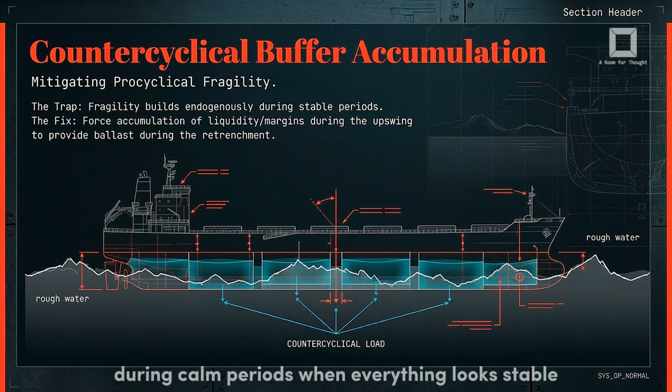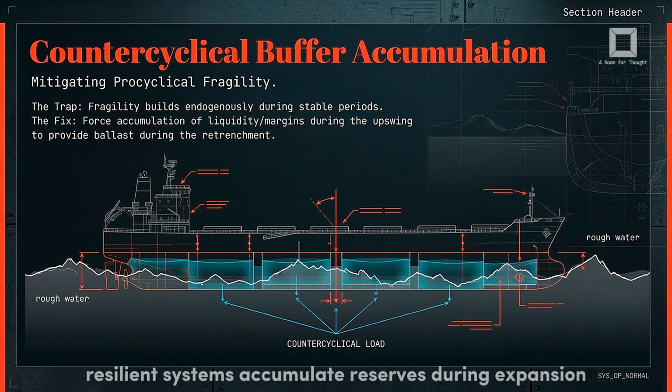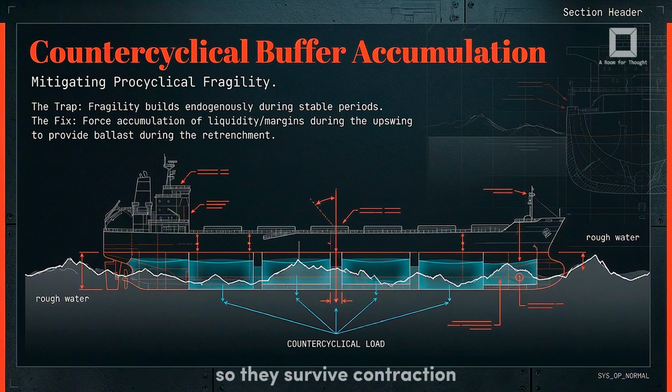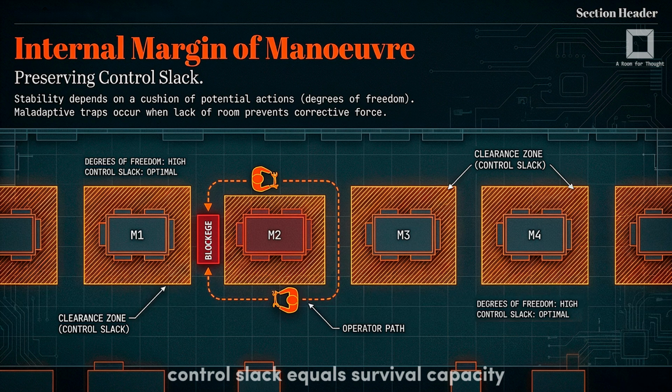Fragility builds during calm periods. When everything looks stable, leverage rises, risk perception falls. Resilient systems accumulate reserves during expansion, so they survive contraction. Control slack equals survival capacity. You must preserve degrees of freedom, time margin, financial margin, cognitive margin. Without maneuverability, the system becomes trapped in maladaptive loops.